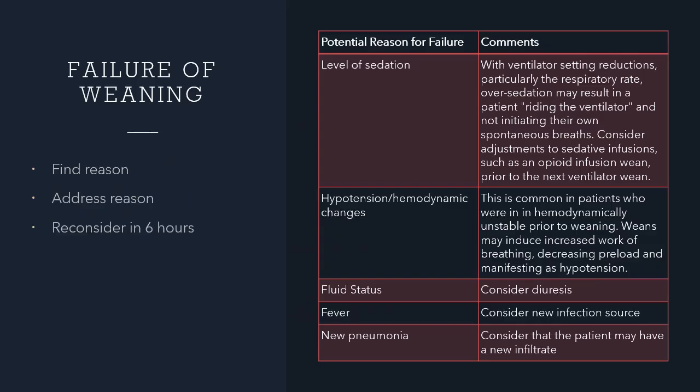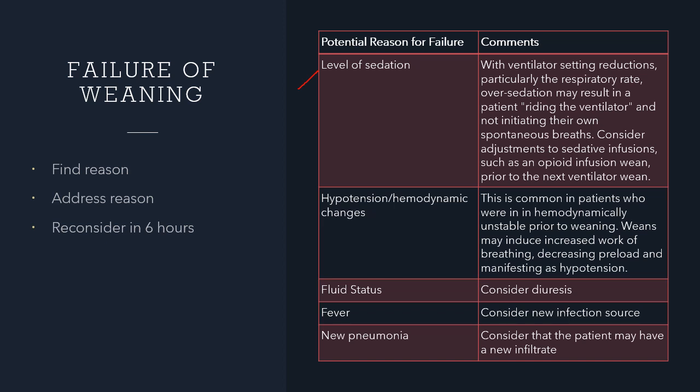If you have a patient who is failing, find the reason, address the reason, and if it is going to be a reversible cause, reconsider doing the weaning in 6 hours. See, the usual reason for failure is you have not yet weaned the patient completely off sedation. What happens? You have a high level of sedation and the patient is not going to be initiating his or her own breaths. There will be decreased respiratory drive. There will be secretions the patient will not be able to clear, right? So, reduce the level of sedation.